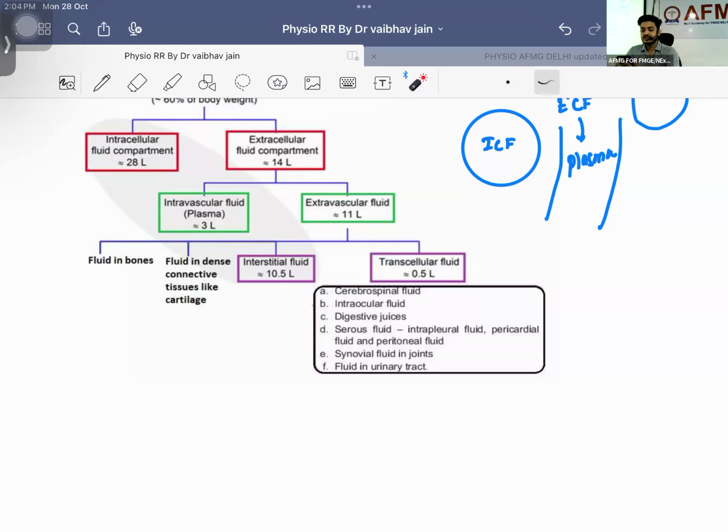What is the function of this aqueous humor? Better now. Protection, support, nutrition. Nutrition to what? Sir, lens and cornea are avascular structures. If they are avascular structures, they cannot get blood from the vessels. They cannot get blood from the vessels.